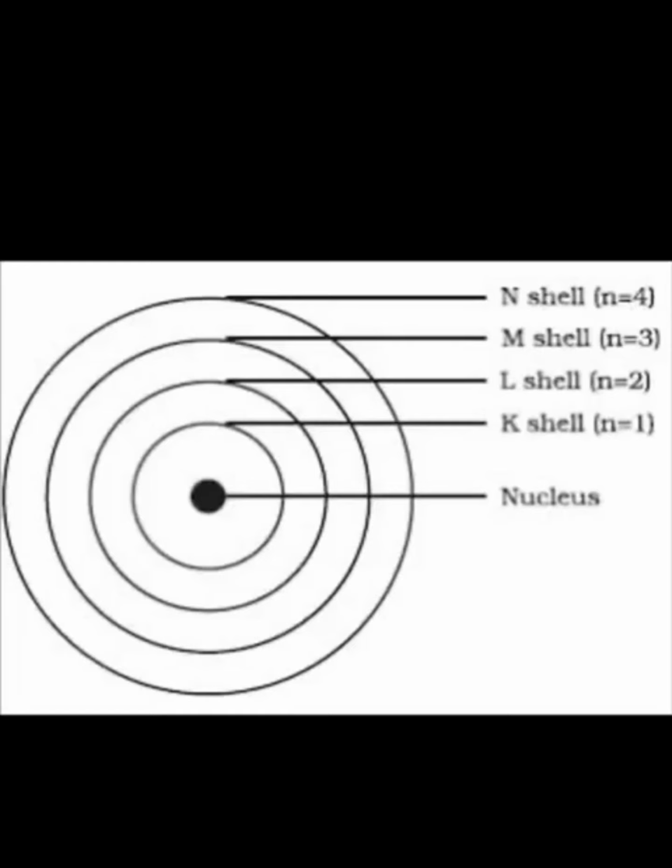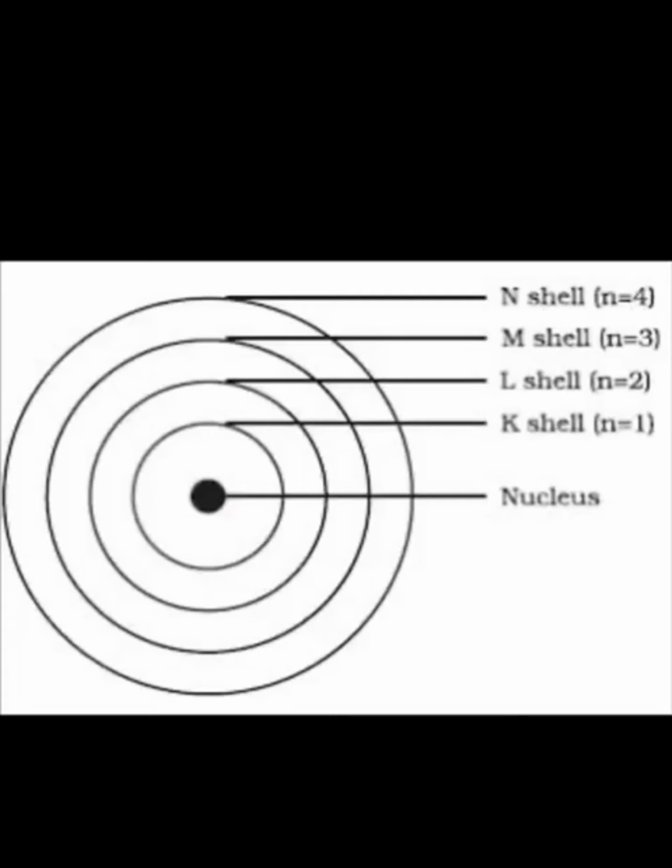In the center, you have the nucleus. Around the nucleus, you have shells: K shell, L shell, M shell and N shell. In the case of the K shell, here you can see n is equal to 1, right? Yes, because it is the first shell. So n is equal to 1.